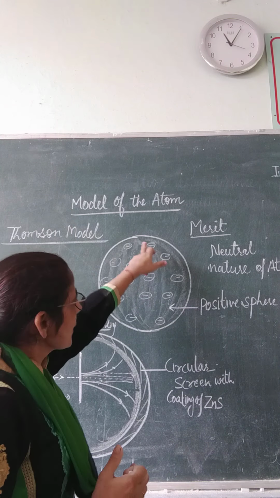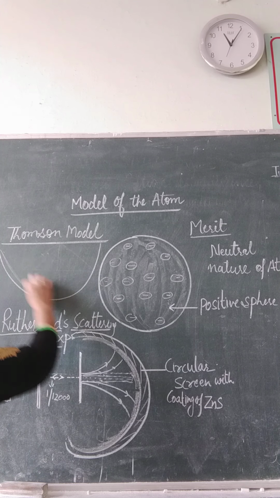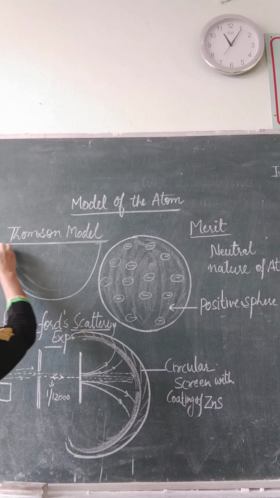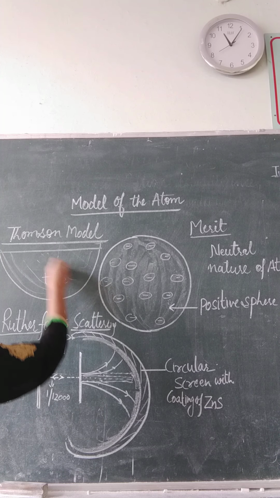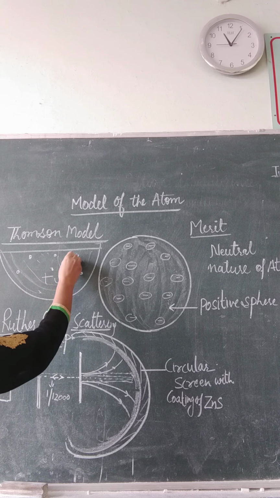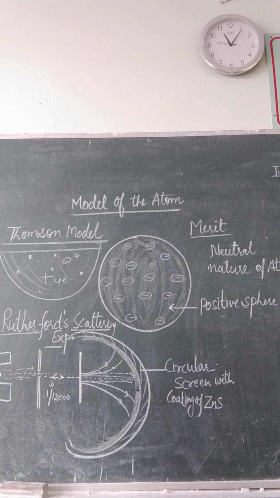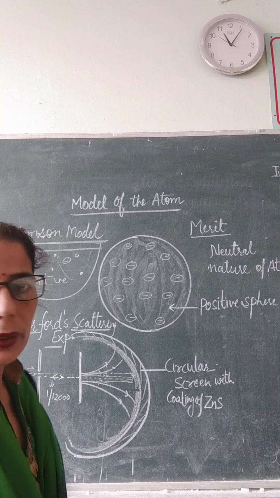Similarly, negative charge equal in magnitude to that of the positive sphere is scattered all around. It was also compared with the watermelon, whose edible red part is the positive sphere, and the seeds which are scattered all around are the negative charges. Right? So this was the first model which was proposed by Thomson.